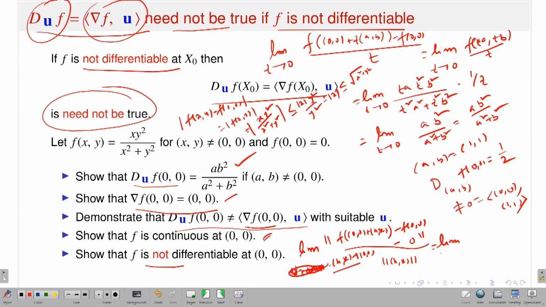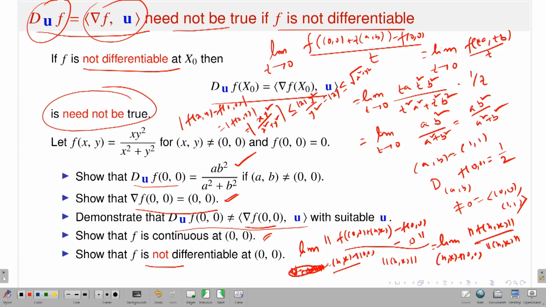This is the limit as (h, k) goes to (0, 0). Look, f(0,0) is 0, this is a total derivative. Our guess is that it is nothing but the gradient vector at the point (0,0), which is the zero vector. So the zero linear transformation, if it acts on any vector, will give you 0, it will not contribute. So only you will have f(h, k) divided by the norm of (h, k). That limit you have to check whether it exists or not, but this limit does not exist because of the definition of your f.